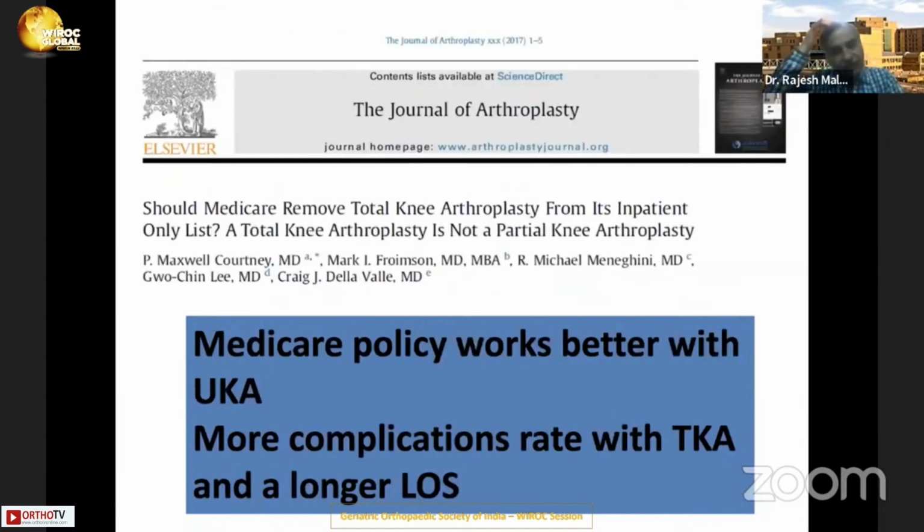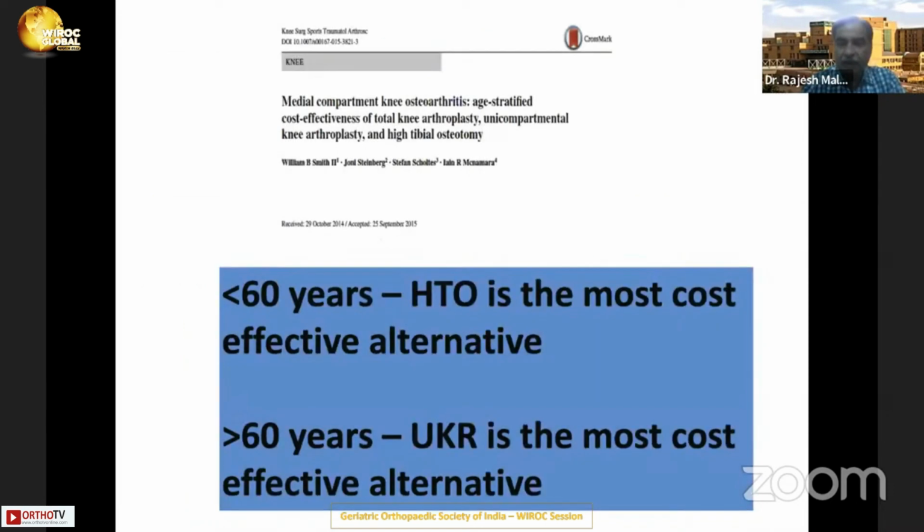The Medicare policy works better with UKR, and there are more complications with TKR and a longer length of stay. So while you can easily do UKR as an outpatient procedure, there's more and more opinion against doing that for TKR in the US, because of the length of stay and risk of complications.